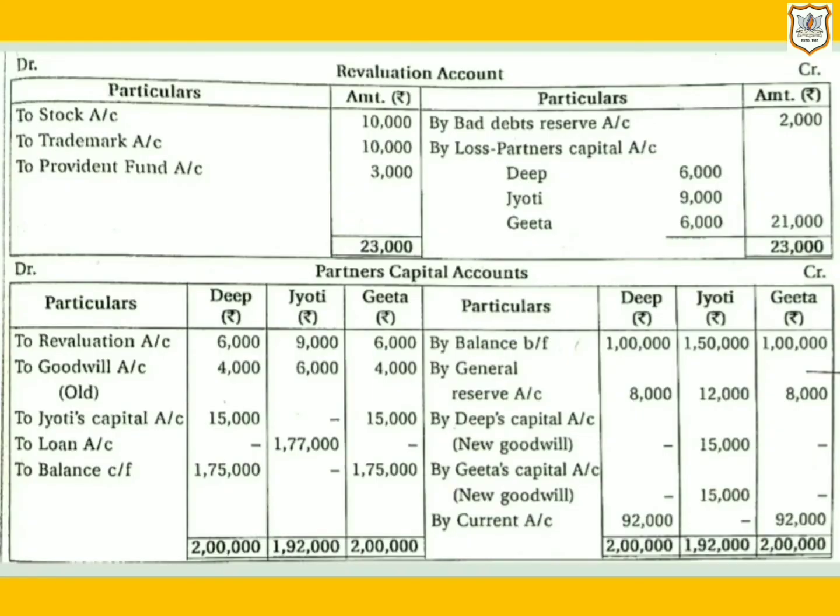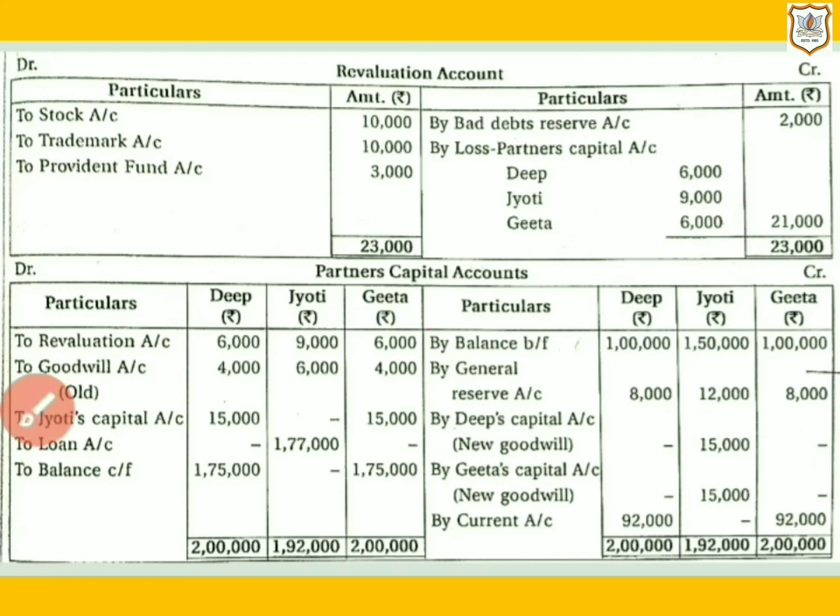Now we will close revaluation account. If you close it, you will find a difference on the credit side, which is revaluation loss, that is 21,000, which will be distributed among all the partners in their old profit and loss sharing ratio, that is 2:3:2. So 21,000 will be distributed as 6,000 to Deepa, 9,000 to Jyoti and 6,000 to Geeta. Now this revaluation loss will be transferred to the debit side of partners' capital account. Here it is, revaluation account, 6,000 in Deepa's column, 9,000 in Jyoti's column and 6,000 in Geeta's column.